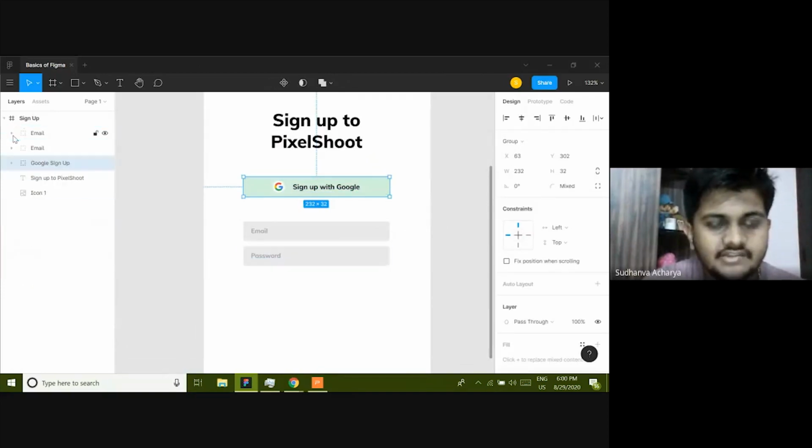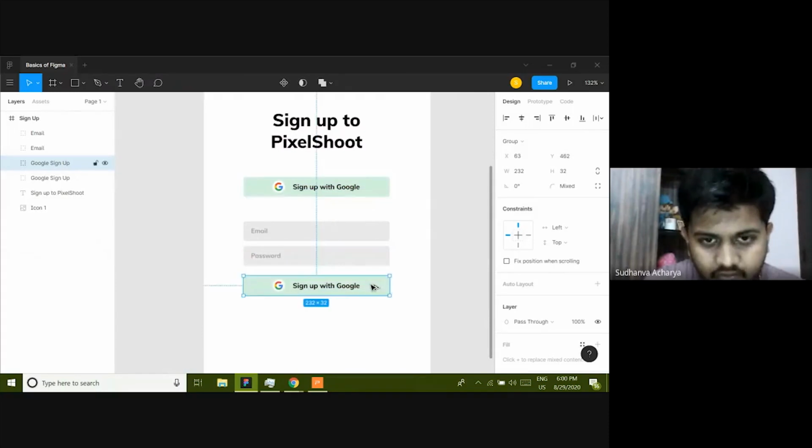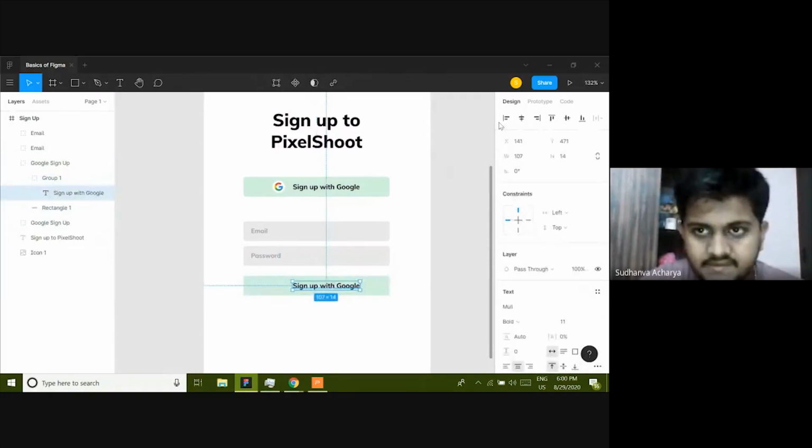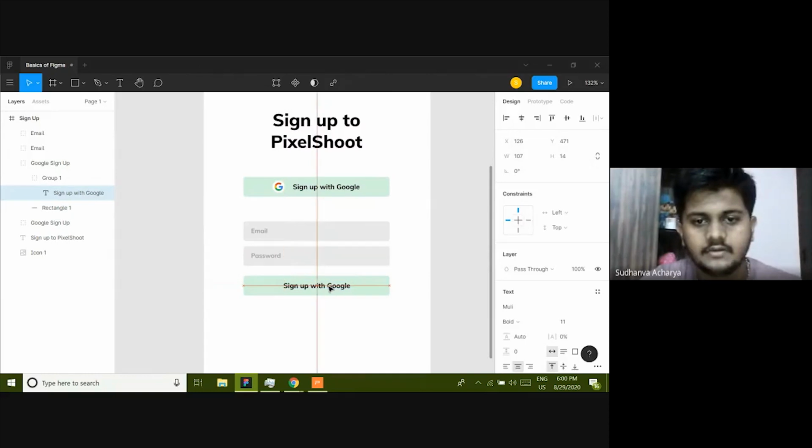So the easiest way is to just copy all the buttons that you did, because it's going to be the same width. So I'm going to make it 16, and then delete all this unwanted things, and then make it center aligned. Okay, and change this to create a free account. This is microcopy once again.